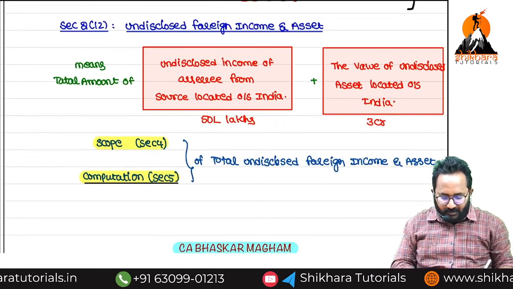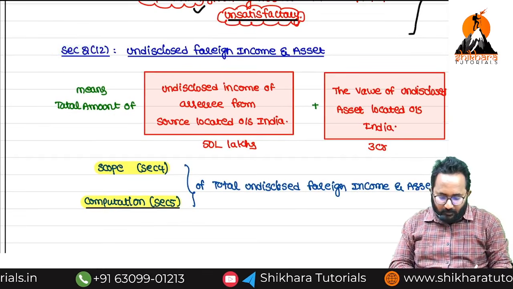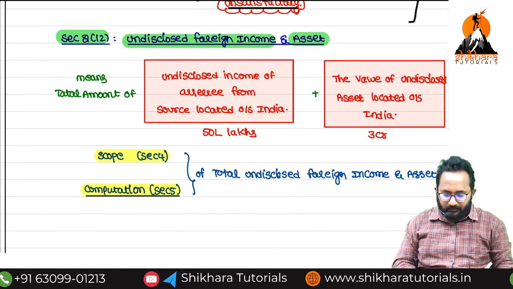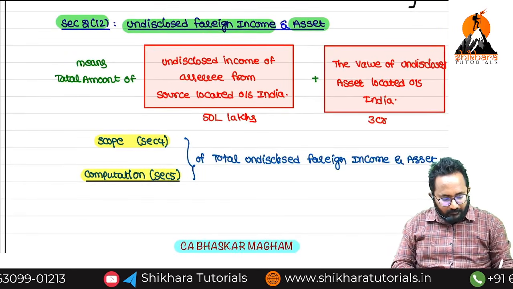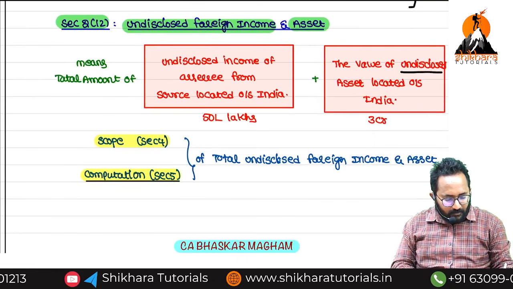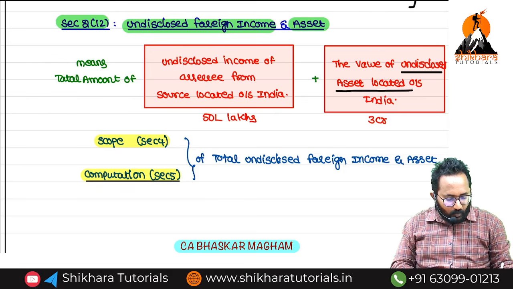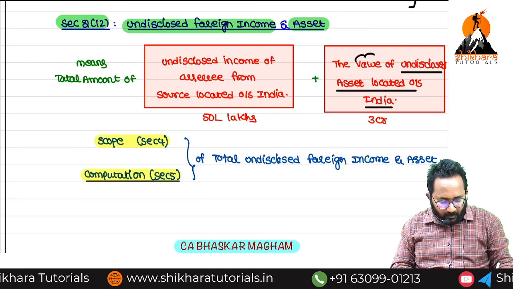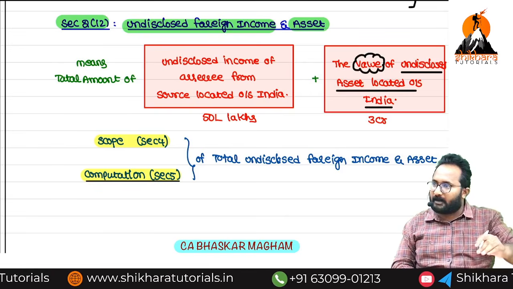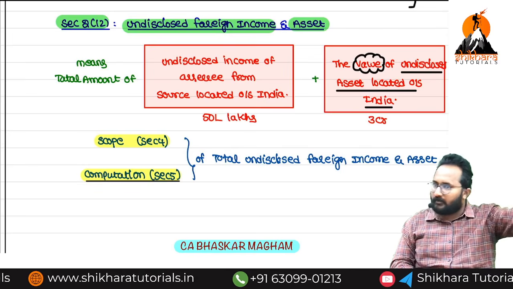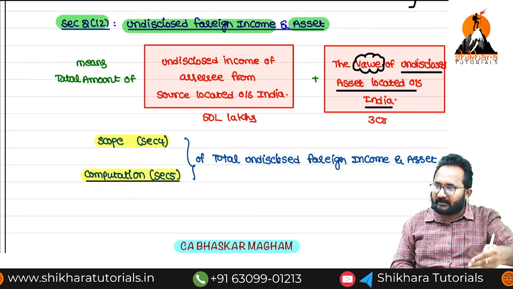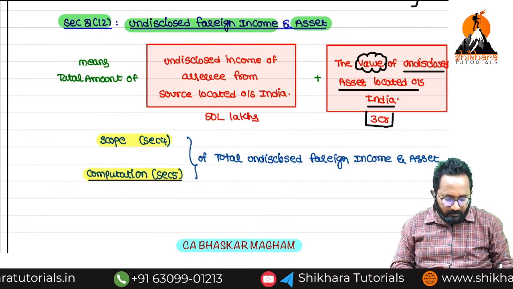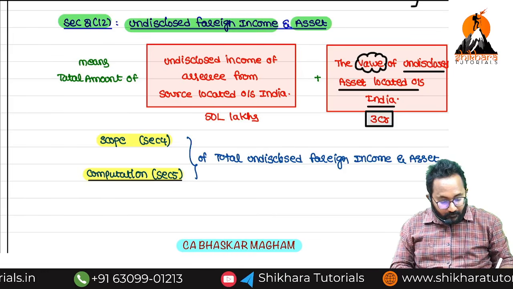Now we are defining undisclosed foreign income and asset under sub-section 12. We already defined undisclosed asset located outside India, and this value we can take. Suppose shares or house property, whatever it may be, are held outside India, and no explanation is given, or the explanation given is not satisfactory. Suppose the value is 3 crores.